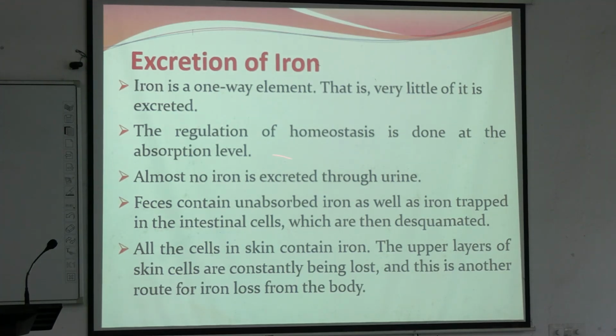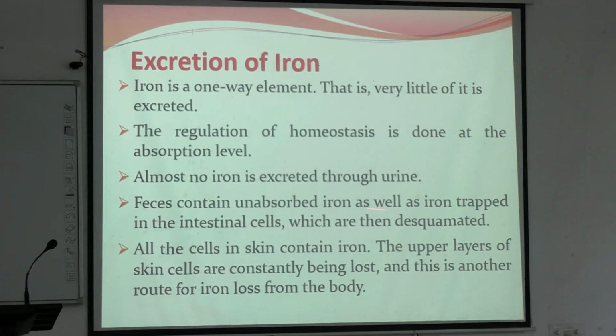The other part is excreted in feces, and some part is trapped in intestinal cells also. Okay, some part is trapped in intestinal cells as mucosal ferritin.